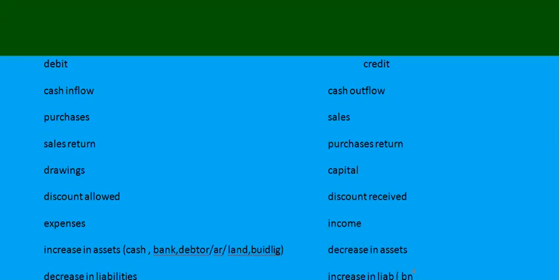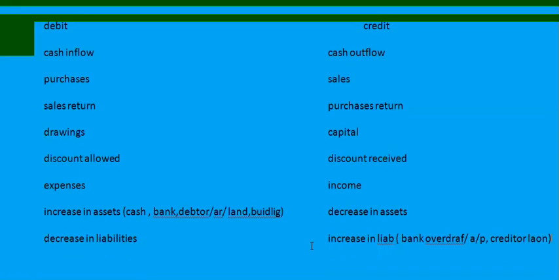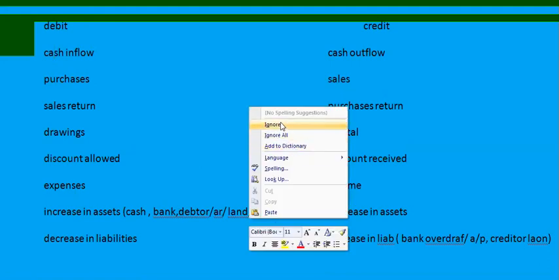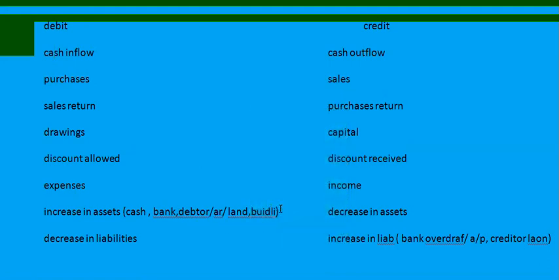Liability means bank overdraft, accounts payable, creditors, and loans. So these will be credited. So these are the things. The left side is going to be debit as per me, and the right side is going to be credit. Make sure you memorize all these rules. It is requested to memorize all these rules, so that when you do the questions, you can do them easily.